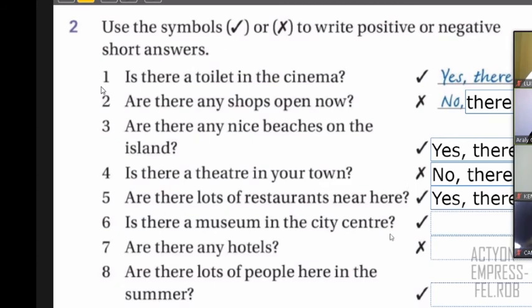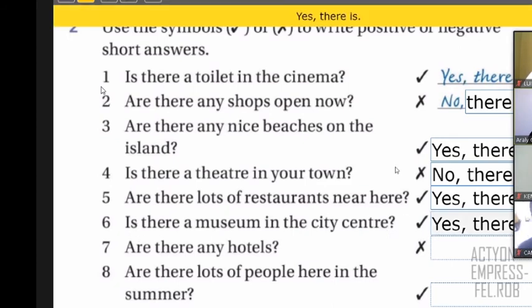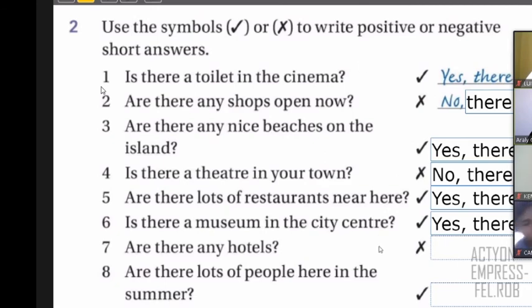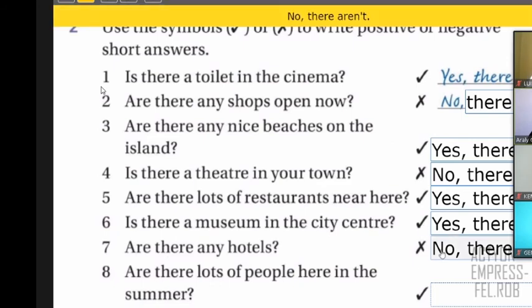What do you have, Camila, number 6? Yes, there is. So that's correct, right? Because the question is singular, the answer is singular, positive. Thank you, Camila. Next person is Genesis. No, there aren't. That's correct. Because the question here is "are there?" So it's a plural question, so the answer is also plural, negative, right? Thank you, Genesis. And finally, we have number 8.